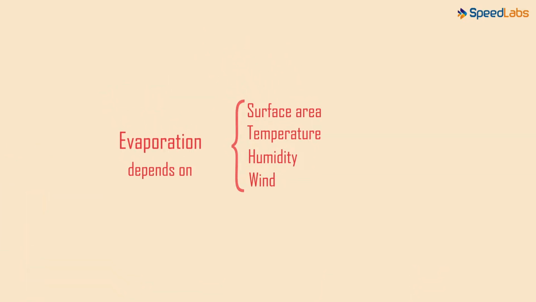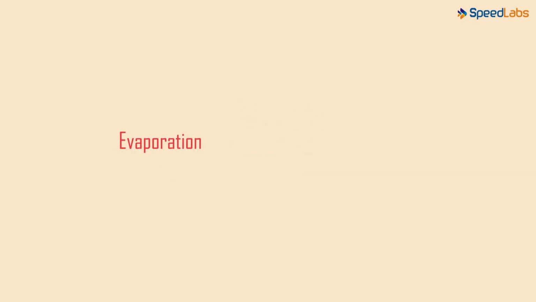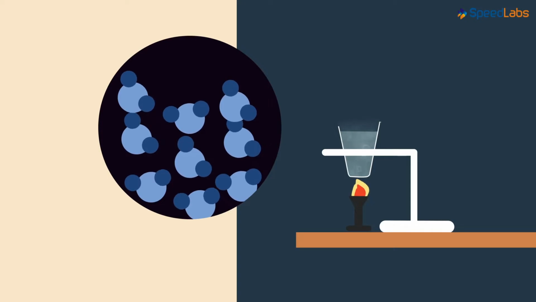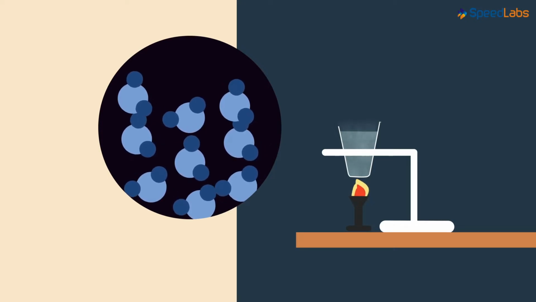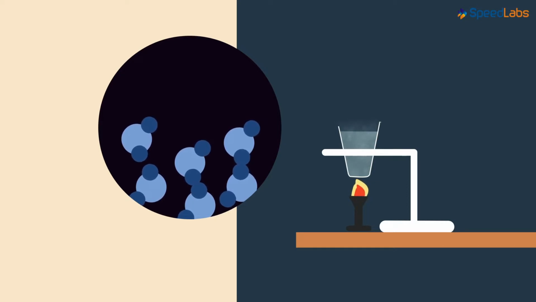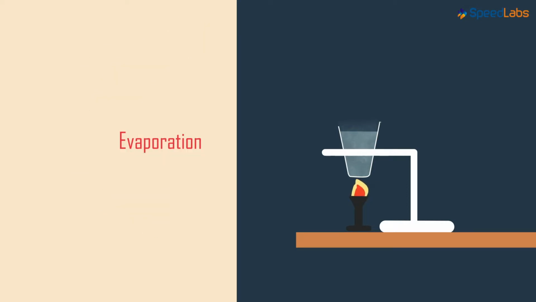But do you know what happens during evaporation? The particles of matter which are present in the top layer possess more kinetic energy than the particles in the lower layer. They are able to break away from the binding force faster. This results in quick evaporation of the topmost layers. This is pretty much all we had to know about evaporation.